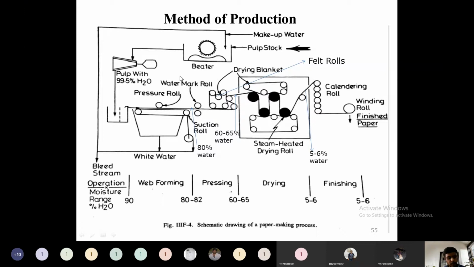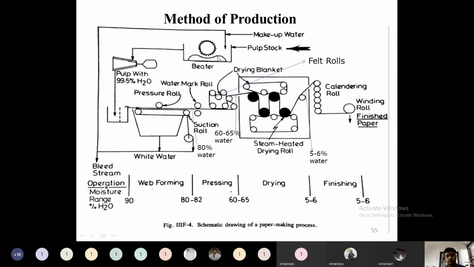And sizing materials. Why do we add sizing materials? To reduce water or other liquid penetration. We want our finished paper not to be wetted by water, like oil paper. For weighings in the laboratory we use oil paper. How do we prepare that oil paper? It has to be resistant to water. So some sizing materials will be added in order to increase the resistance to water penetration into the finished paper.